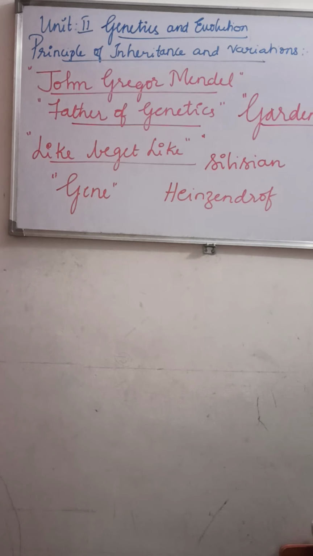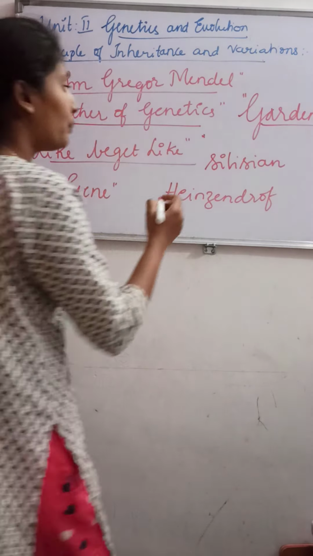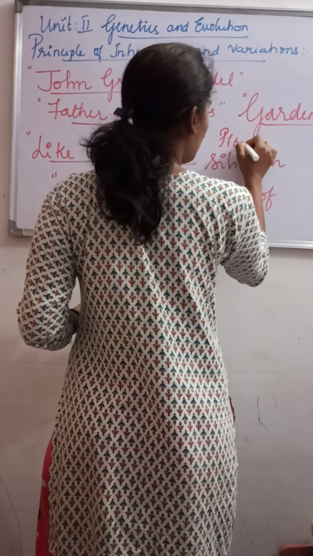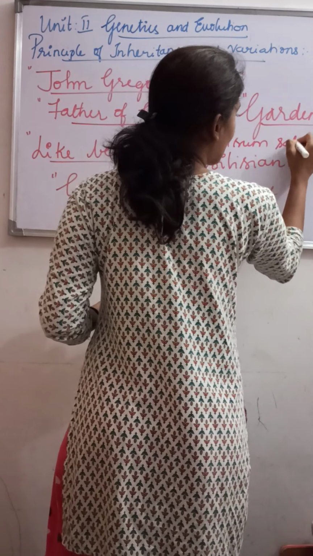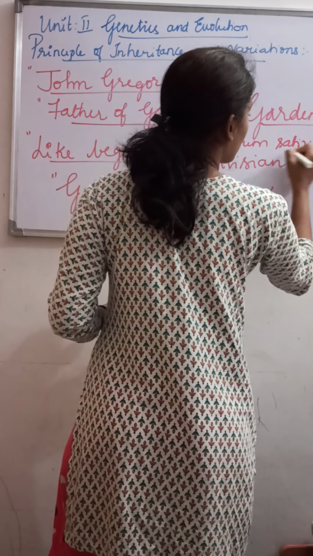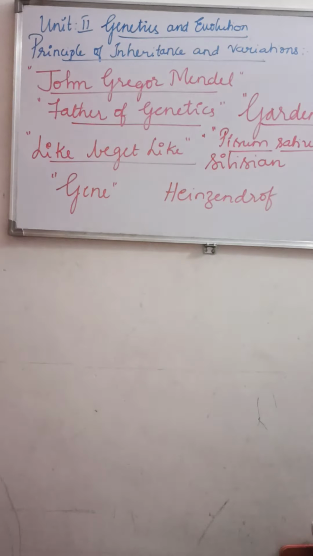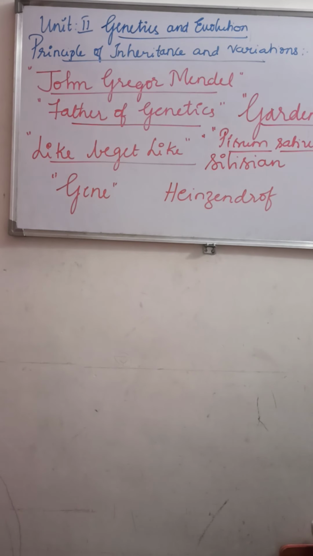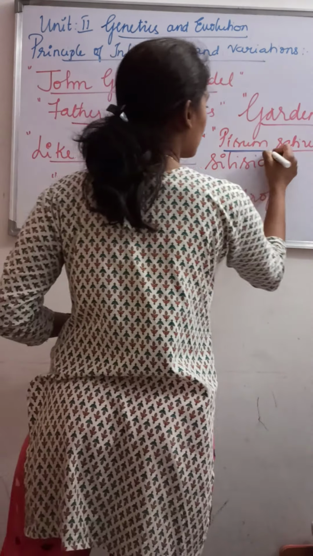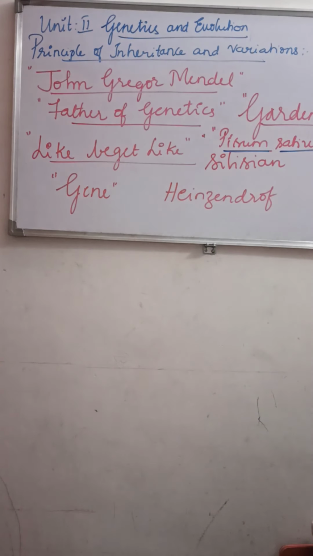The scientific name of this garden pea is Pisum sativum. So Pisum sativum is the scientific name of the garden pea plant.